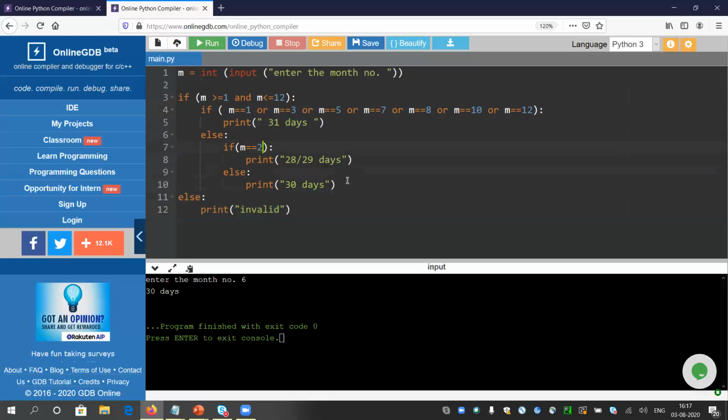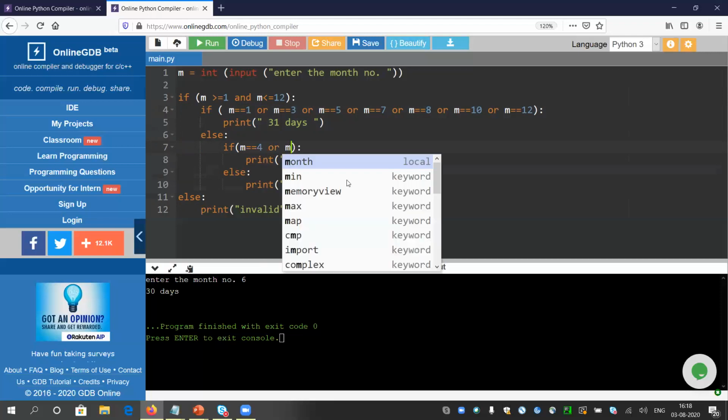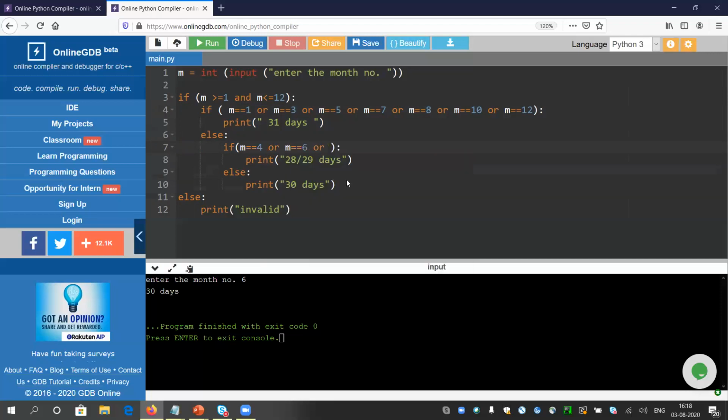You can write something like: if m equals 4, or m equals 6, or m equals 9, or m equals 11, then 30 days, and else 28 or 29 days. You can do anything like that. Let me check. So 2 cannot satisfy any of the if conditions, and it will come to this else part and show me the days of February. Yes, it is giving the correct result.